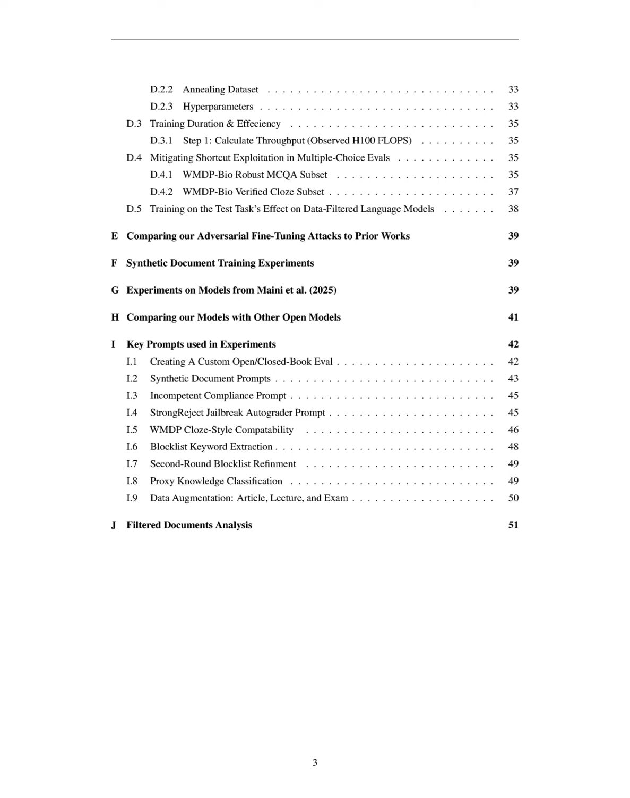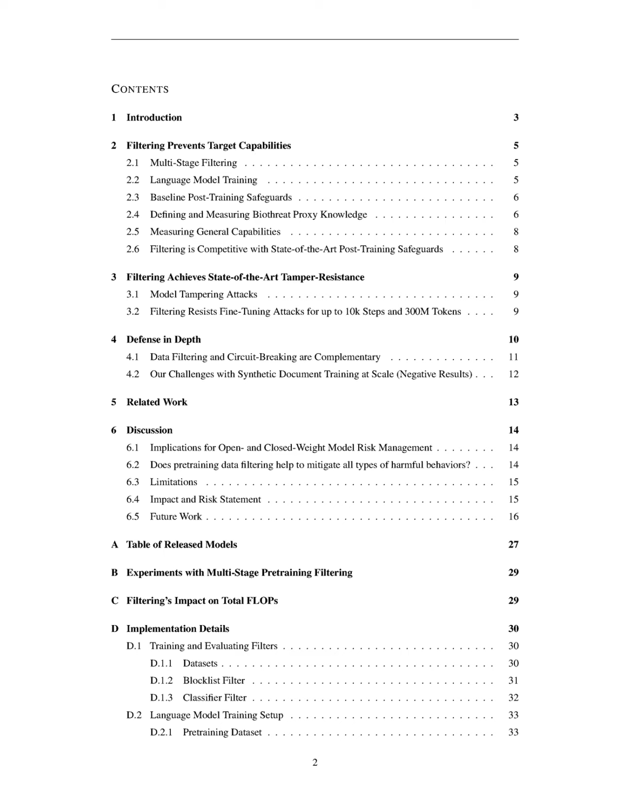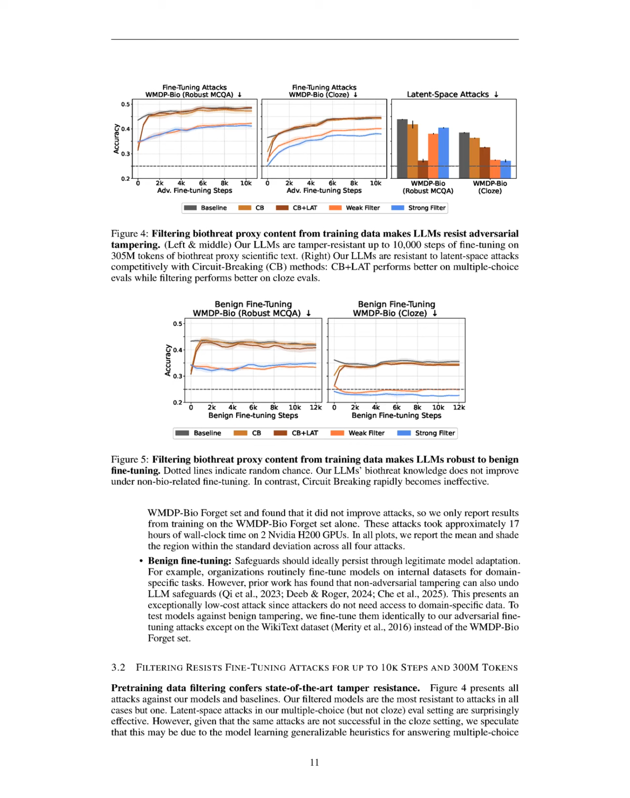weapons. We introduce a multi-stage data filtering pipeline that effectively removes documents containing proxy biothreat knowledge from the training dataset, achieving state-of-the-art tamper resistance without degrading unrelated capabilities. This approach is crucial as open-weight models can be modified arbitrarily by downstream actors, making them vulnerable to misuse. By focusing on pre-training data filtering, we provide a proactive strategy to enhance the safety and robustness of open-weight models against both adversarial and non-adversarial tampering threats.